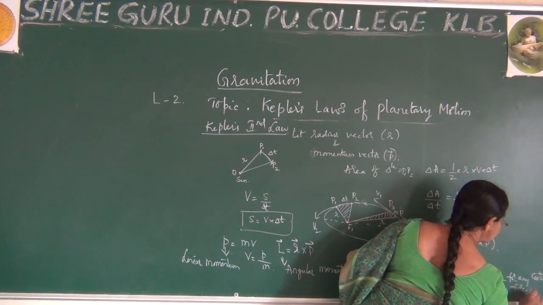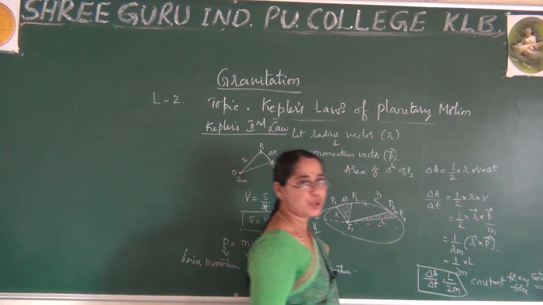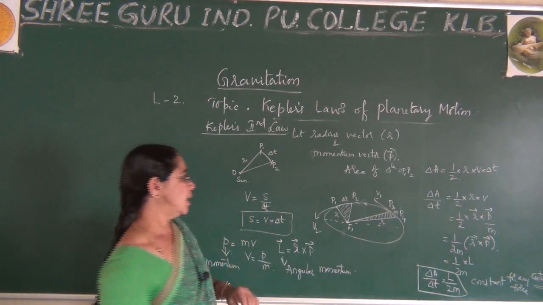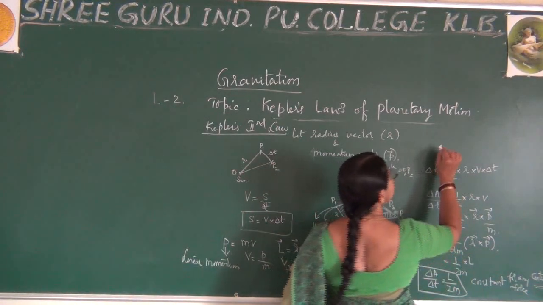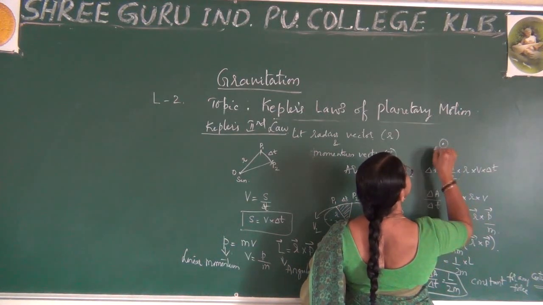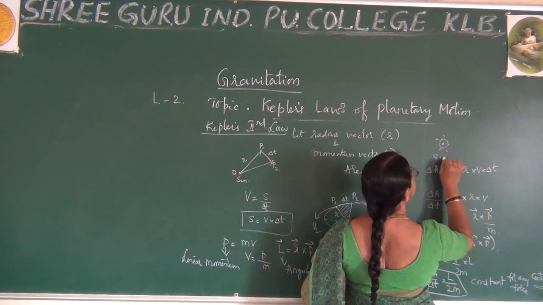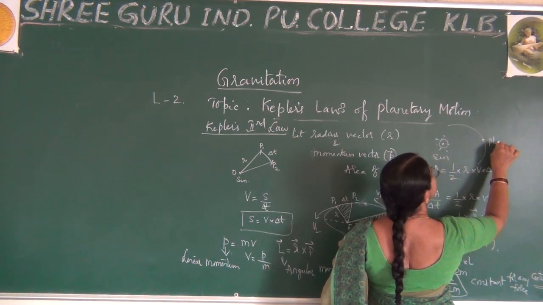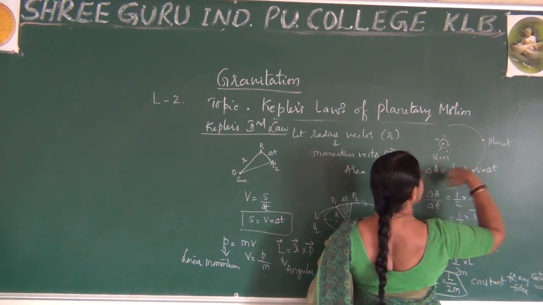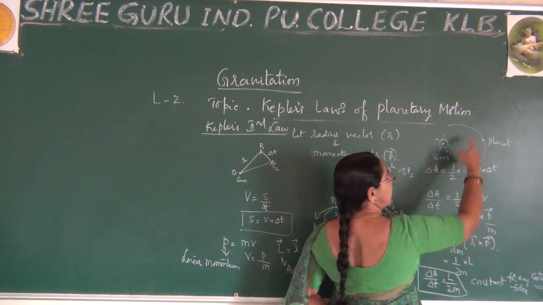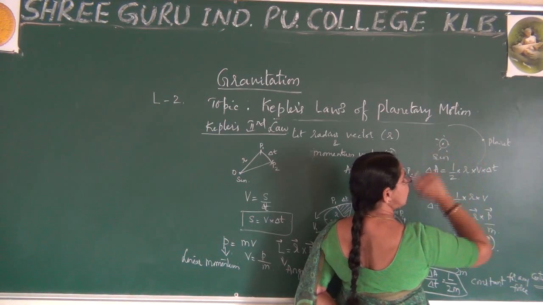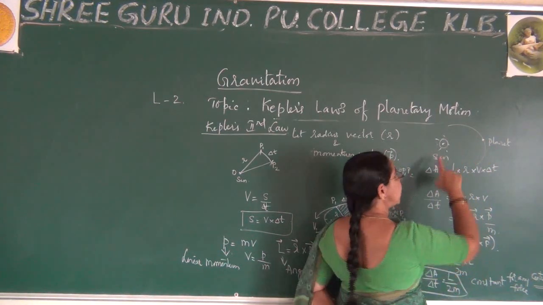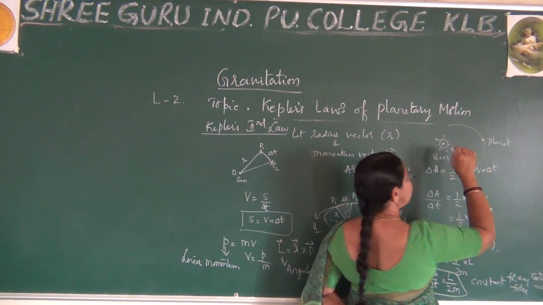Now we have come across one more new word, central force. What do you mean by central force? Remember, if the sun is at this position and our planet is moving around it, it is moving in an elliptical orbit, maybe a circular orbit. The planet is at this position, the sun is at rest, and the planet is moving around it.